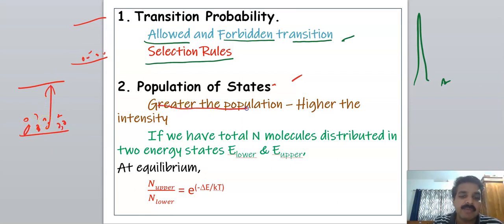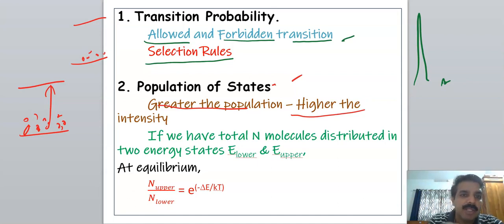That is, greater the population, higher the intensity of the spectral line. We can easily understand this by logic.